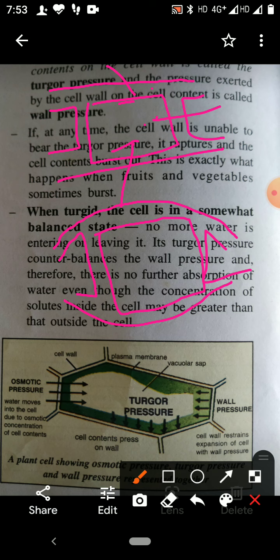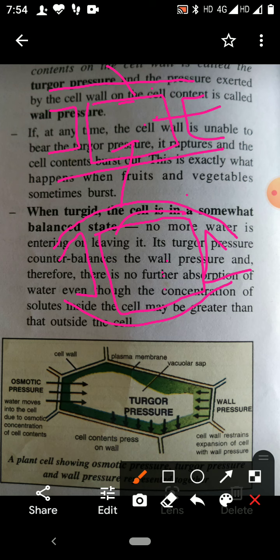So when it has come in fully distended form, it cannot accommodate any more molecules of water. This state of equilibrium is called turgidity. Now water cannot enter into the cell, and cell wall has stretched outwards. So this is called turgidity, and cell is turgid.